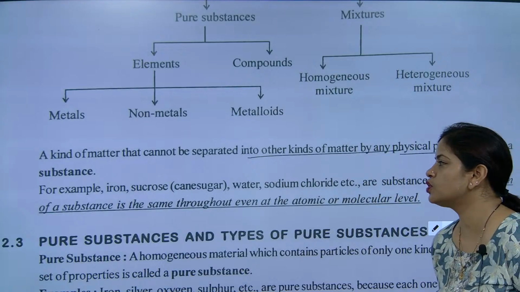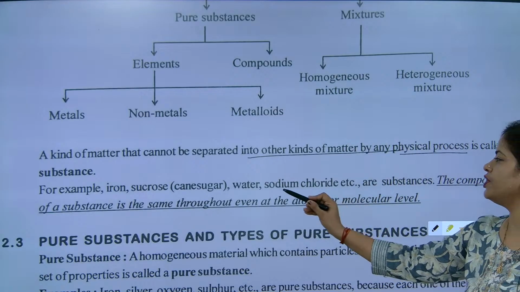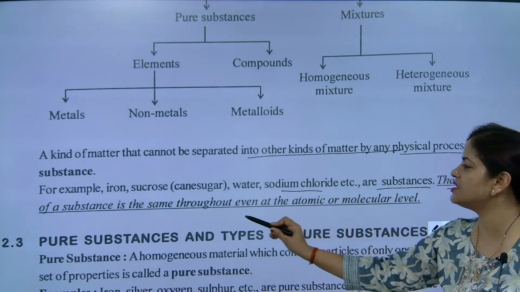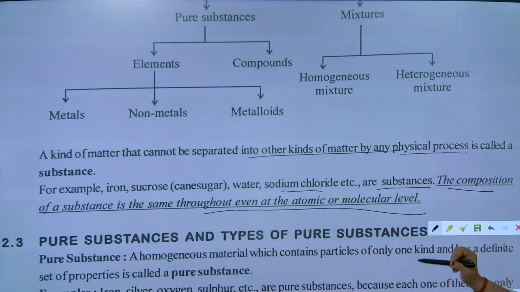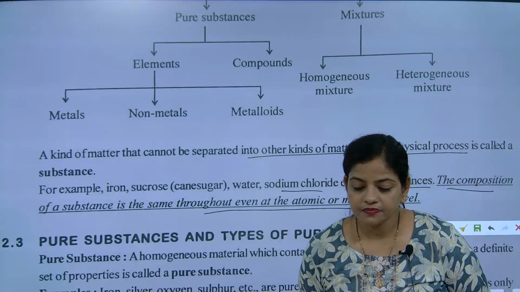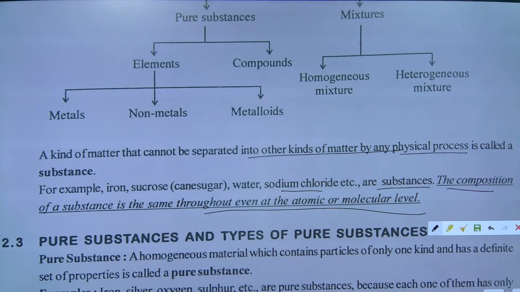For example, iron, sucrose, water, sodium chloride, etc. are substances. The composition of substance is same throughout, even at the atomic or molecular level. Note down the definition of substance: a kind of matter that cannot be separated into other kind of matter.